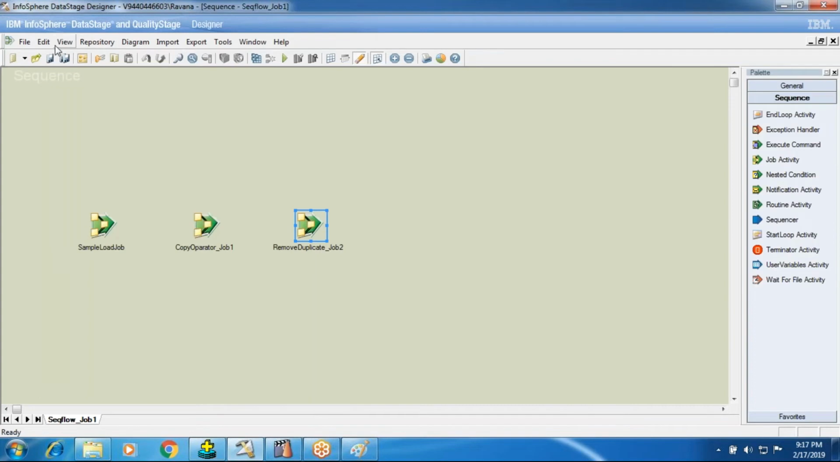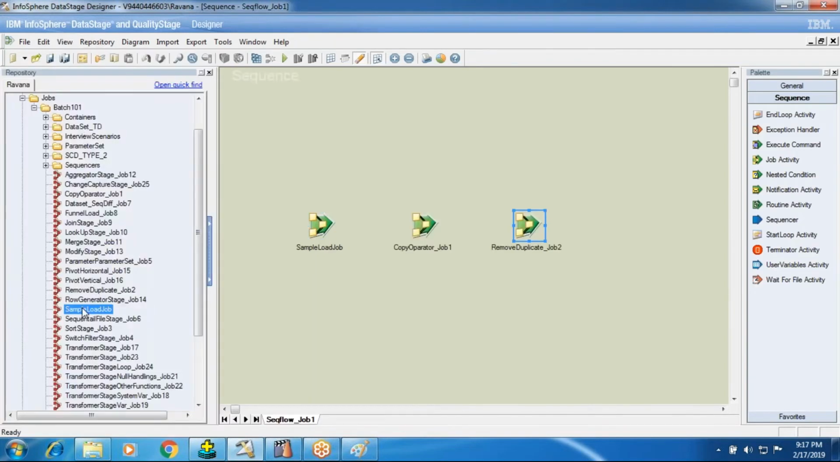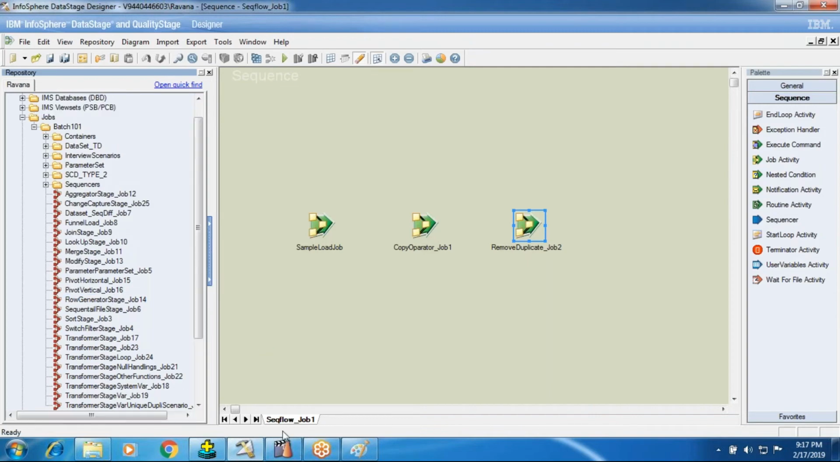What I'll do in the parallel designer itself, I'll go to the repository. I'll move the see, and here I'm going to cover one topic, a sample topic. I want to move these jobs into a folder. I can do that simply. Sample load job, this is my first job. Copy operator job, this is my second job, and third, remove duplicate job 2. So totally three jobs I have